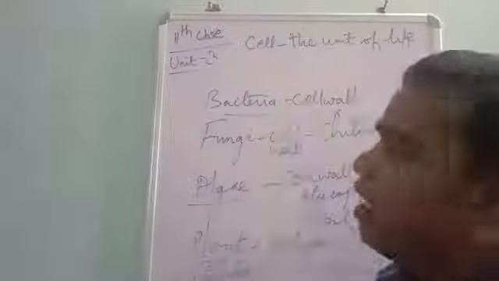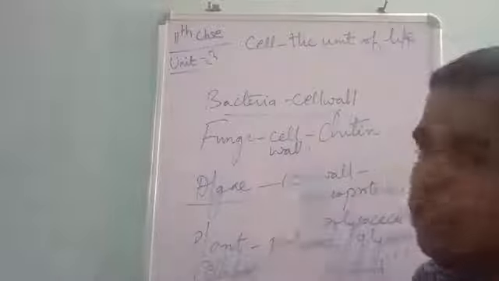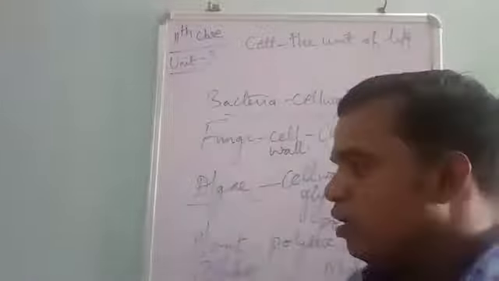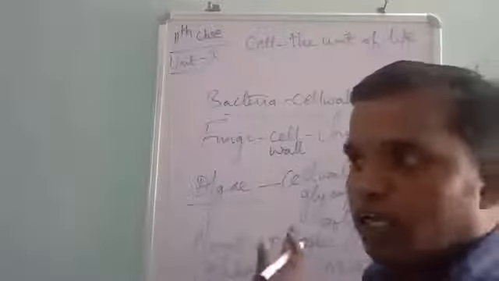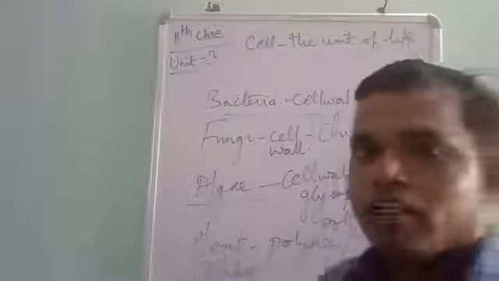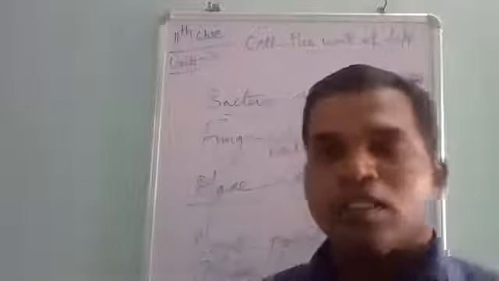So what did we discuss? The bacterial cell wall is made up of peptidoglycans. In fungi, the cell wall is made up of chitin, and in algae, the cell wall is glycoprotein and polysaccharides. In plants, polysaccharide, glycoprotein, along with water and minerals, all these things form the plant cell wall. Got it? Clear?